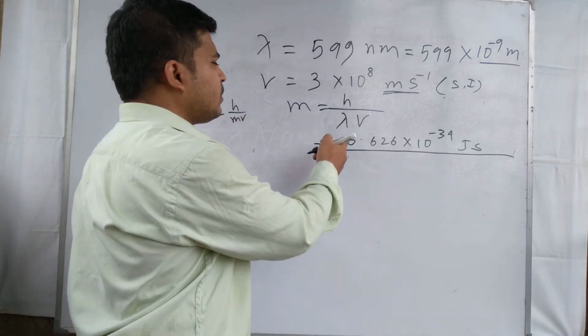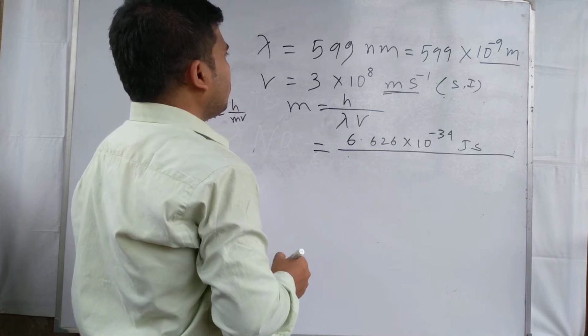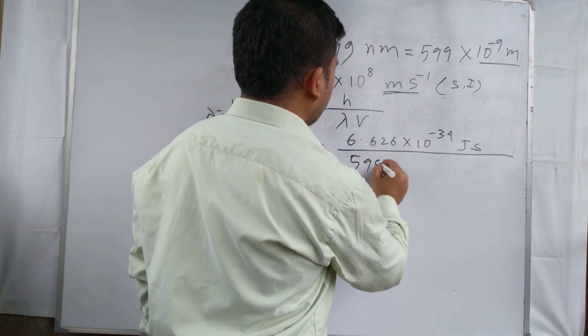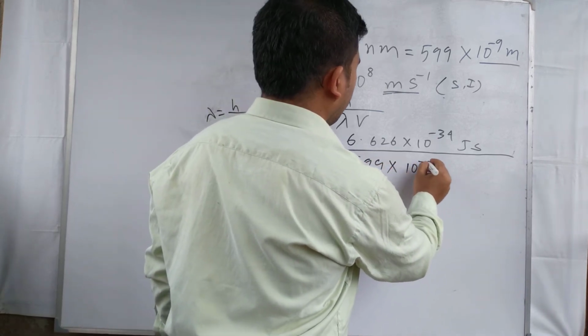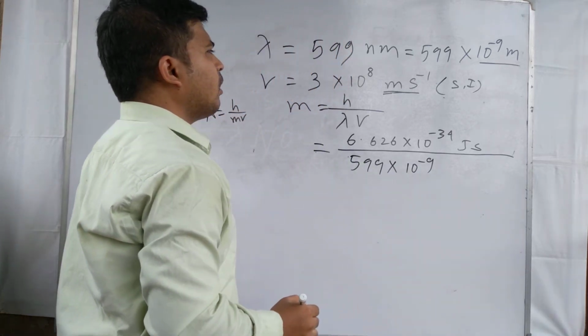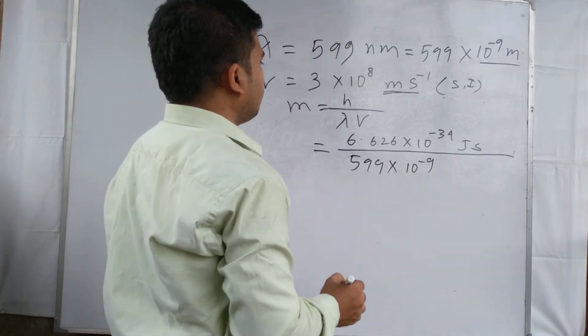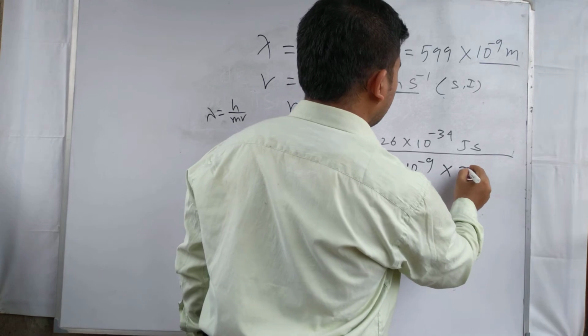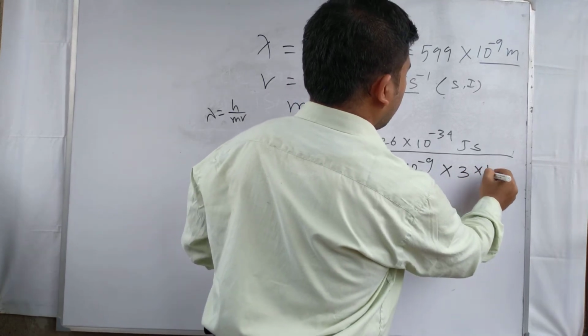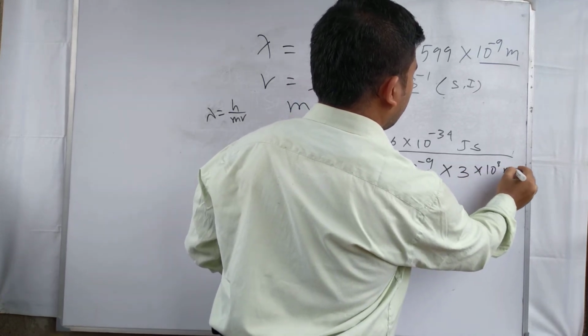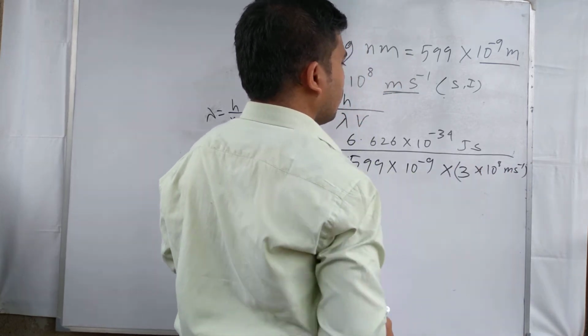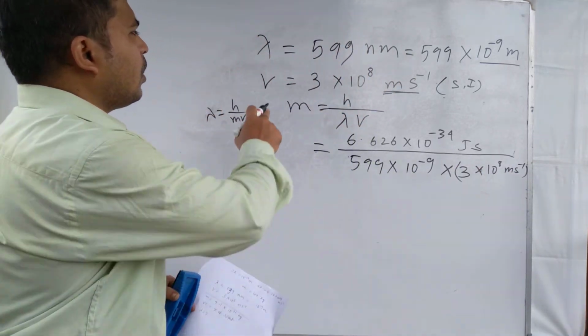Here the Planck constant value is this, the wavelength value is 599 into 10 to the power minus 9, and the next one is velocity, 3 into 10 to the power 8 meter per second. That is the velocity value.